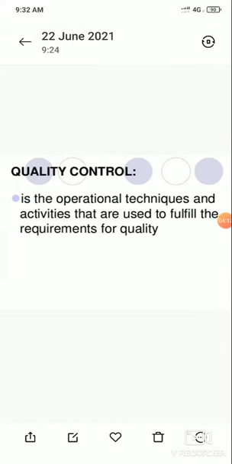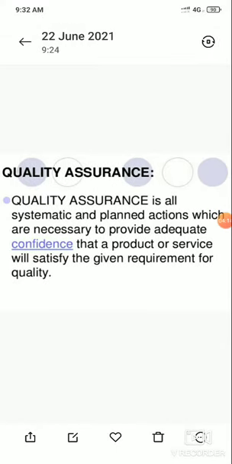Then quality control. It is the operational techniques and activities that are used to fulfill the requirements for quality. First we get what is quality, then how to do quality control. It is the operational techniques and activities that are used to fulfill the requirements for quality. Then the next phase, quality assurance.